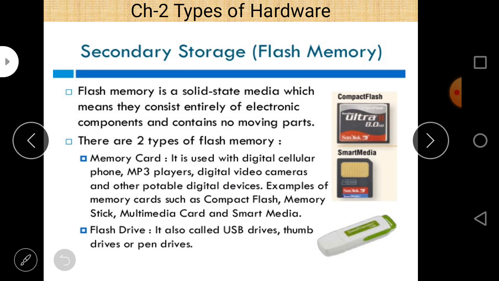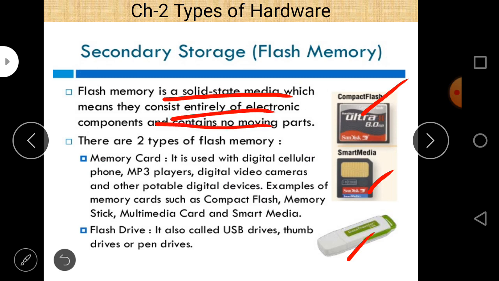Secondary storage device, flash drive. There are some other points. You can see that this is compact flash, this is smart media, and this is a pen drive. These are all types of flash drive, and they are used for different purposes. Flash drive is a solid state memory. It is a solid state media, which means it consists entirely of electronic components and contains no moving parts.